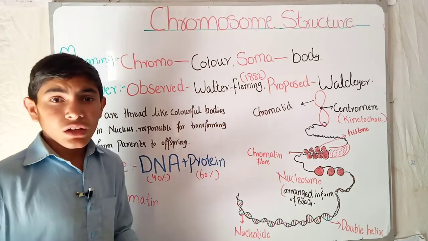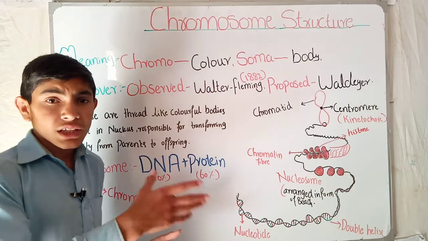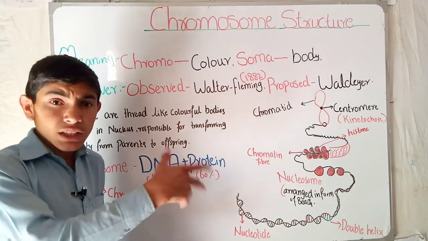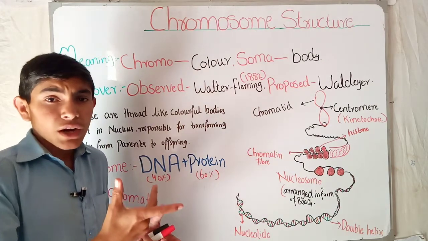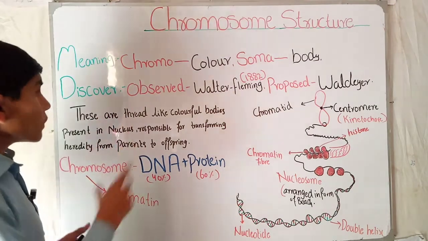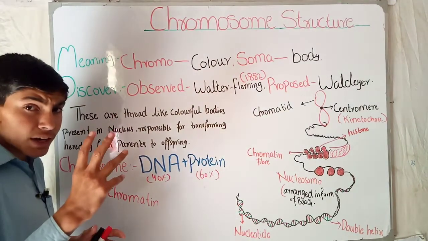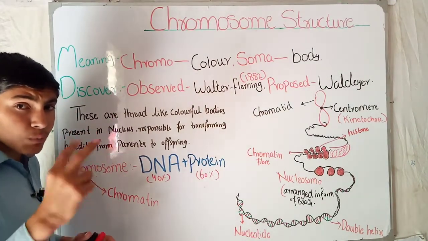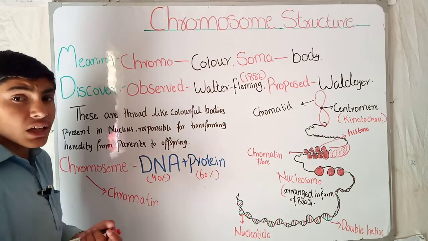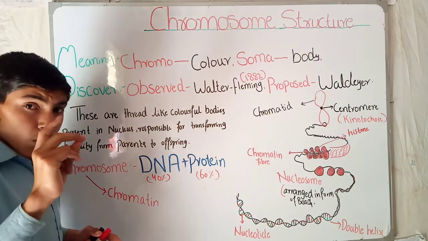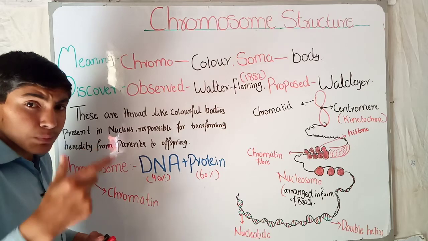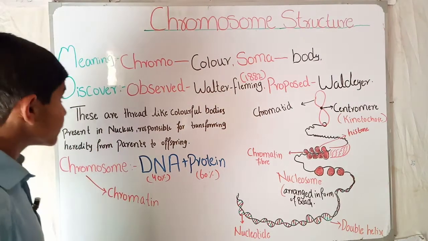If someone shows another behavior, the behavior is also a colorful activity of the body. So chromosomes are actually the colorful bodies which are present in the nucleus of every cell, and they perform the activity of coloring and performing different hereditary functions in the body.